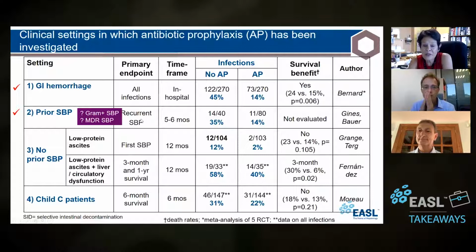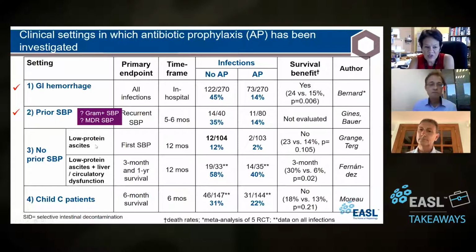At the time, most of these infections were from gram-negative organisms. Now we're getting gram-positive SBP and multi-drug resistant organisms causing SBP. So if the patient came in infected with a multi-drug resistant organism, is norfloxacin going to work? I don't know. We don't know, and I would probably not give them prophylaxis, but that's up to the provider.